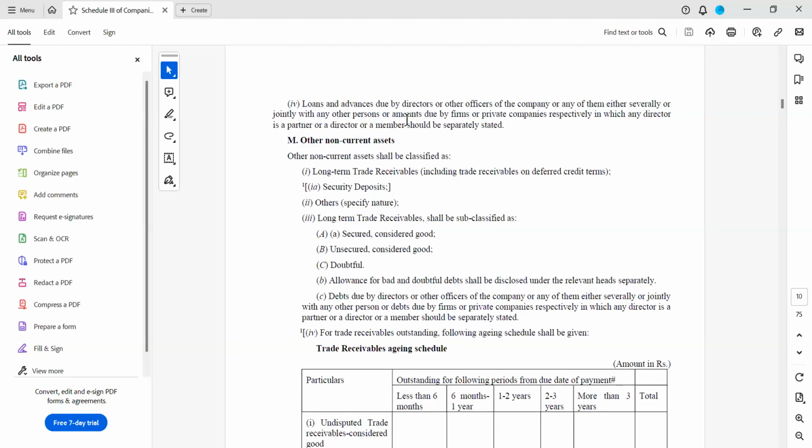Next, loans and advances due by directors. This I am not showing from the practical balance sheet because they do not have any such category. That is the reason I am explaining it to you here.